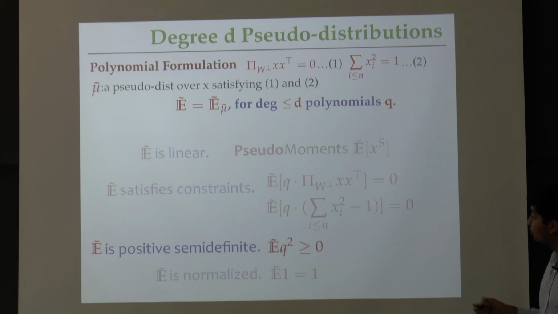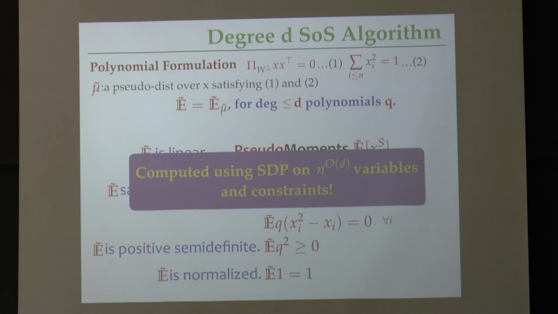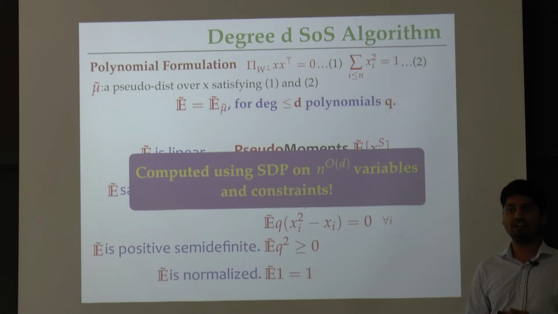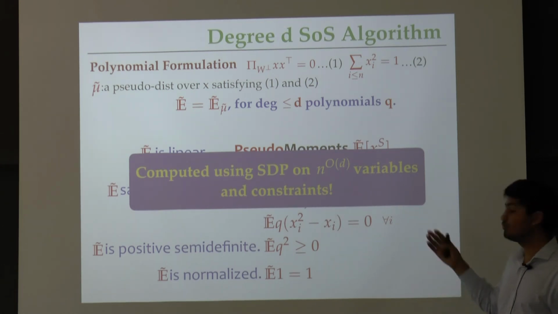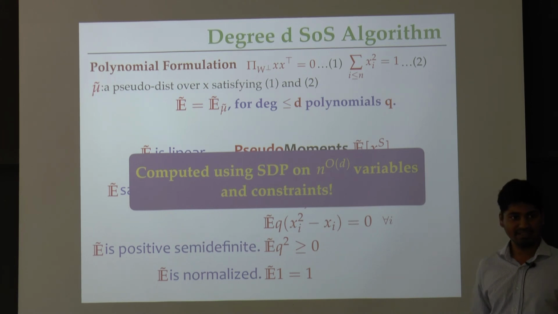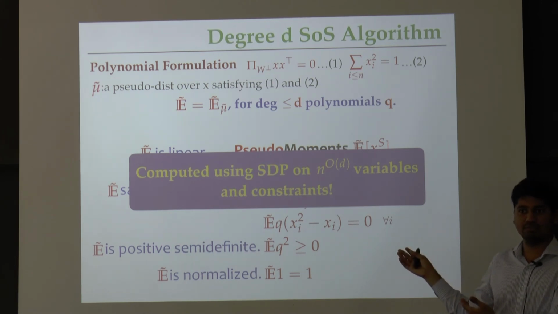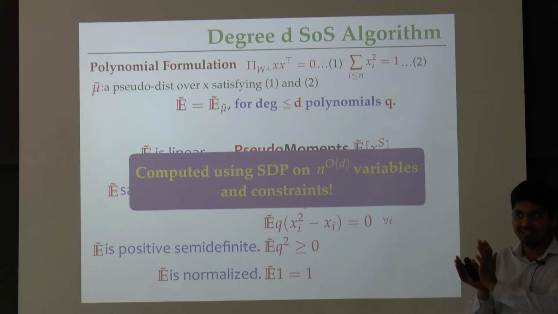It turns out that we only need positivity for low degree squares, not for all positive polynomials, for only square polynomials. Okay? And it turns out that this is great for us, because if we restrict it to low degree squares, then there is in fact a semi-definite program of n to the O(d) size that can compute such an object for us. Okay, this semi-definite program is called the sum of squares algorithm of degree d, which is the second term in the title.